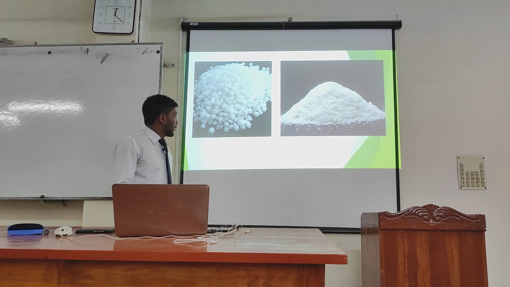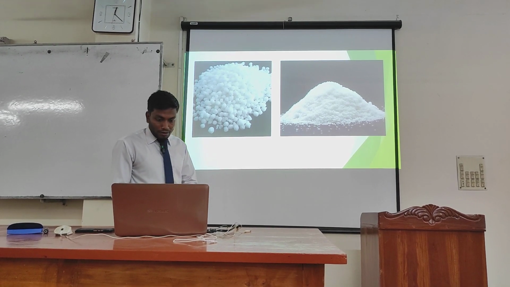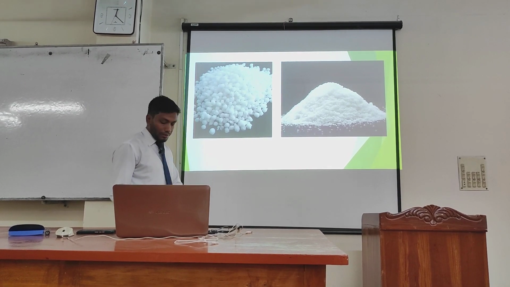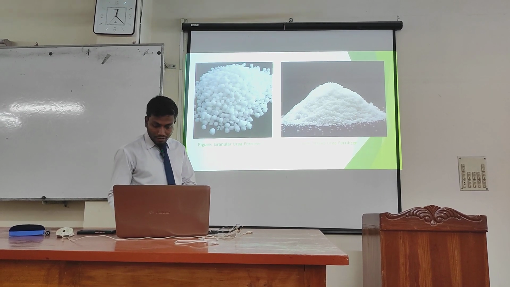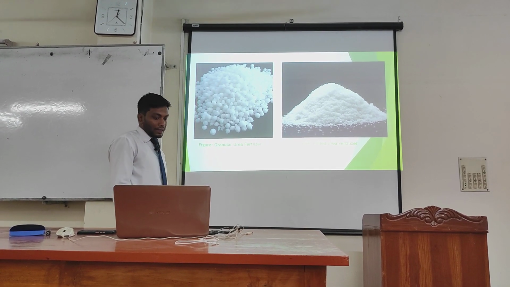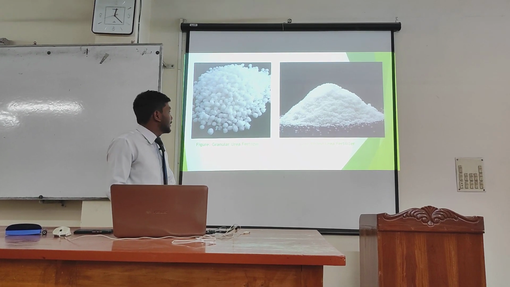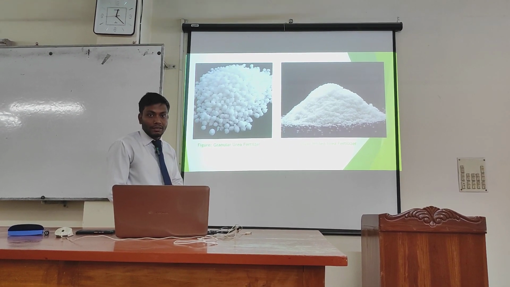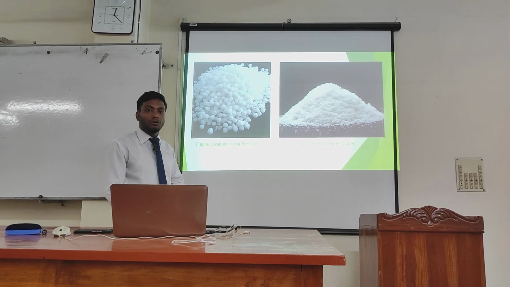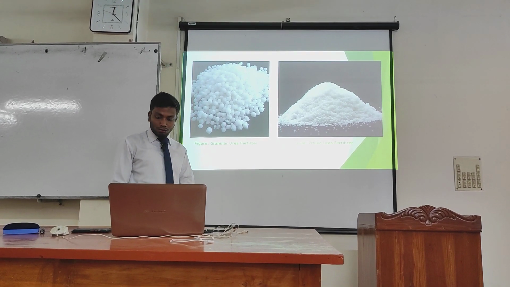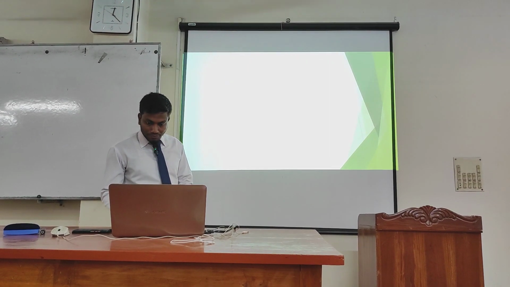Now we can see here there are two kinds of urea fertilizer. The first one is granular urea fertilizer, and the second one is prilled urea fertilizer, which are very familiar and very common to our farmers and also to us.